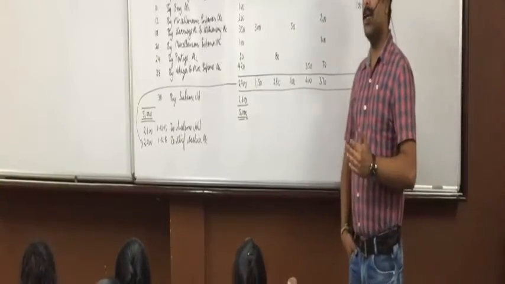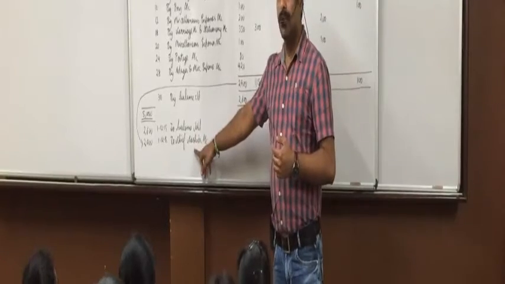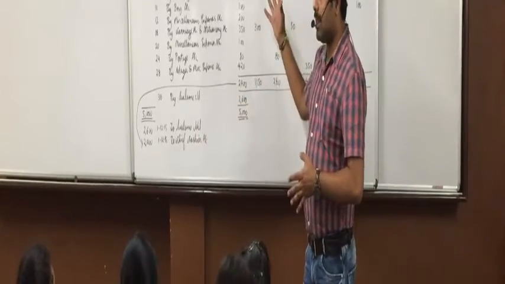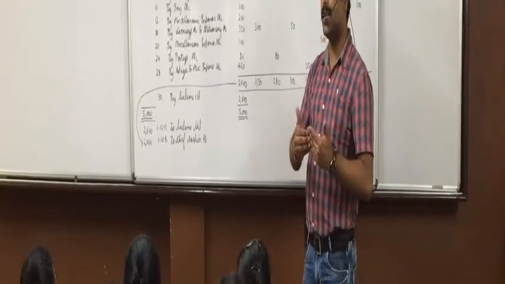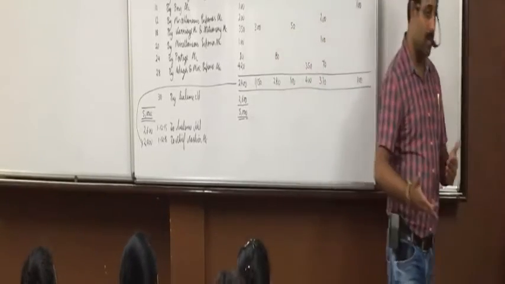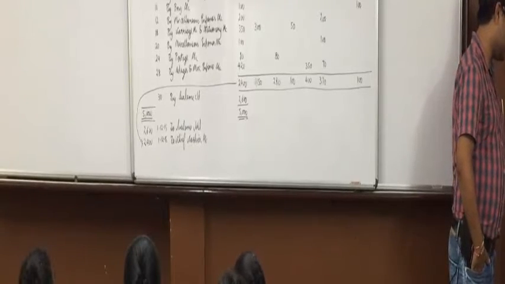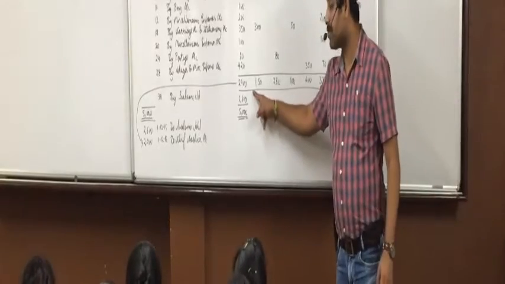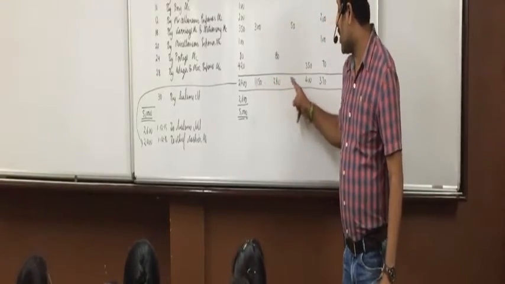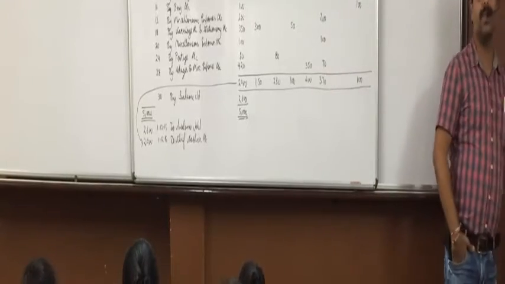We have to discuss what journal entries will be passed by the chief cashier. At the end, when the petty cashier gives the record of all the expenses to the chief cashier, how does he incorporate it in his main books of accounts? Can you see all these expenses: stationery, carriage, wages, tea and refreshment, miscellaneous? They are the total amounts for the month of December.